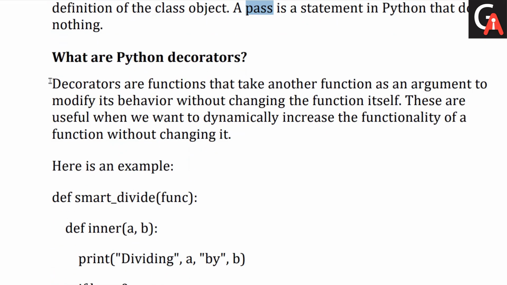Next question: what are Python decorators? Decorators are functions that take another function as an argument to modify its behavior, to modify the existing function's behavior without changing the function itself. These are useful when we want to dynamically increase the functionality of a function without changing it.